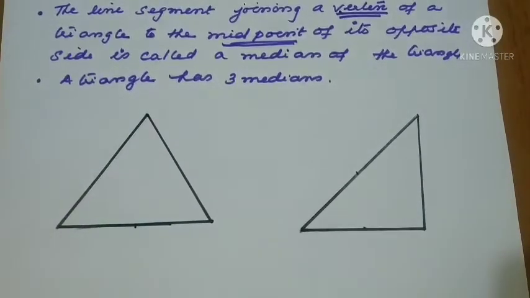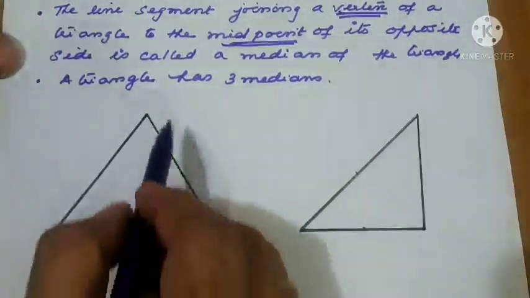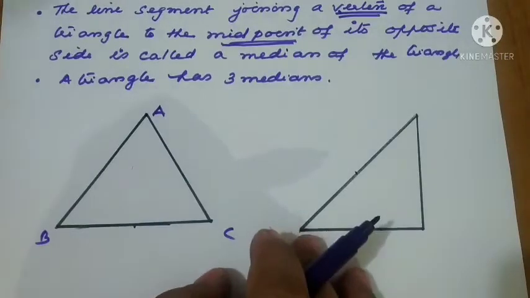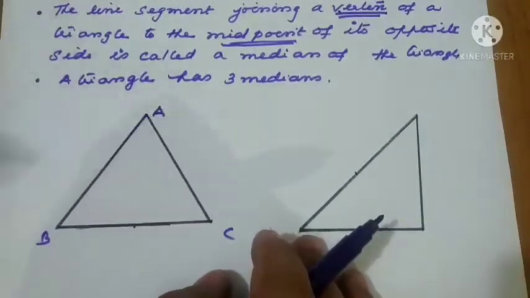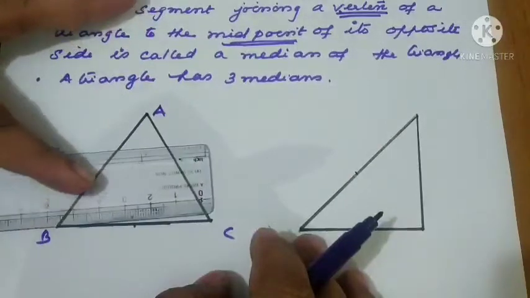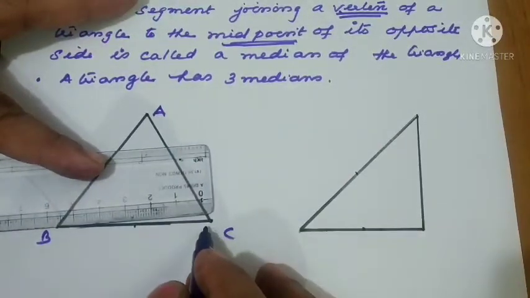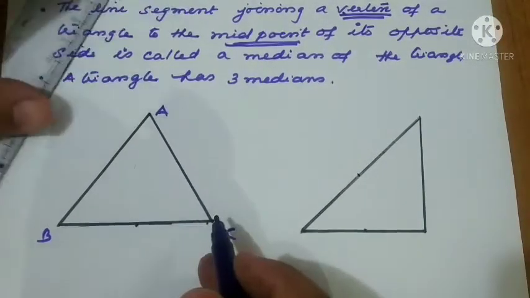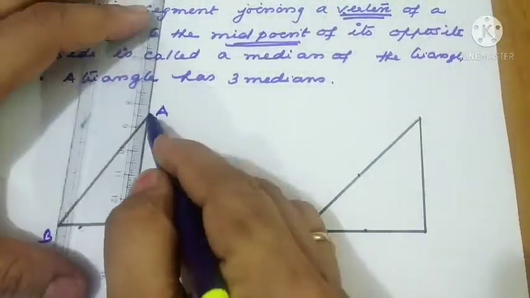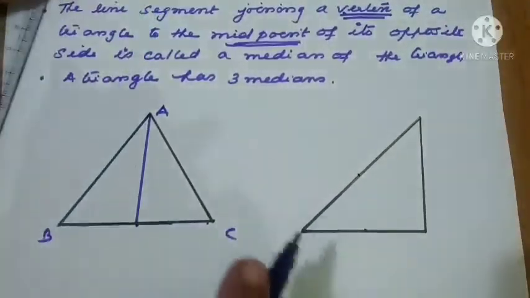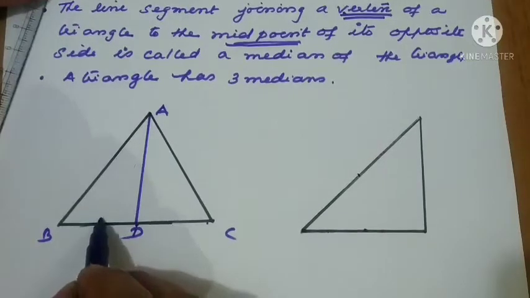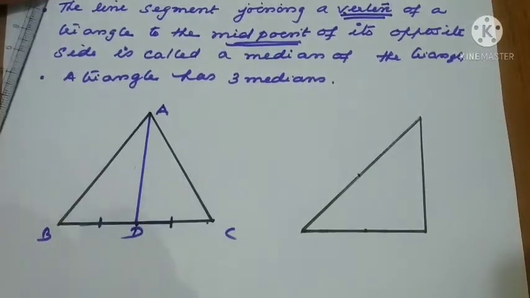Now let us see two diagrams. That is an acute angle triangle I have taken, ABC. Let us see the length of this side. It is approximately 6. I am taking the midpoint here and then joining. So AD is called a median. That means this side is equally divided by which point? D. D divides BC equally.